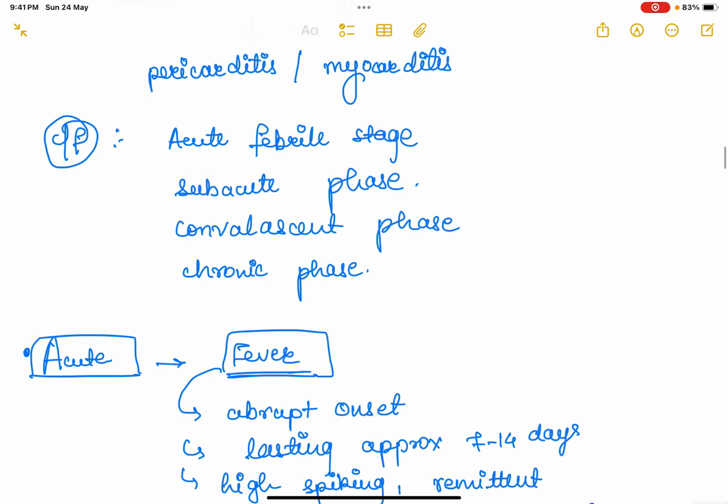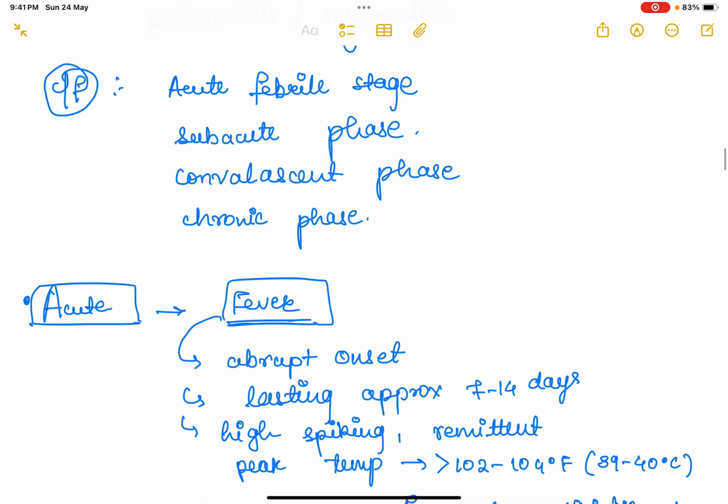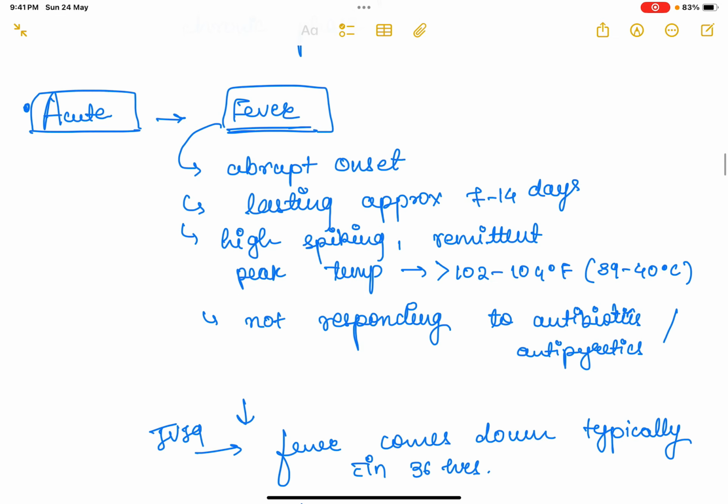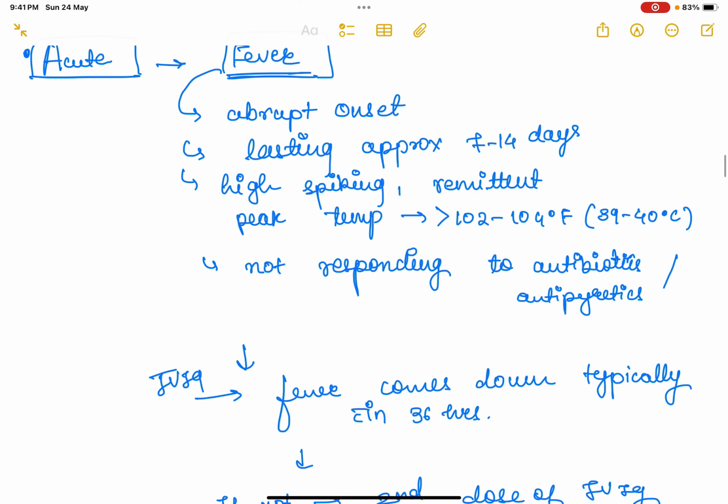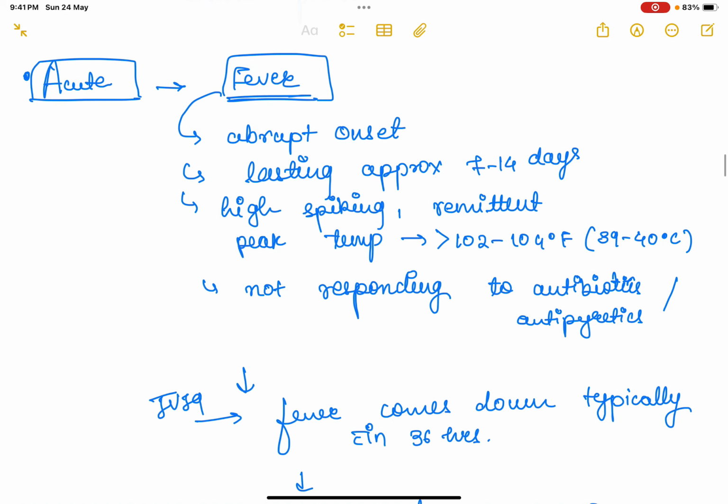Now, about the clinical features, there are 4 phases: the acute febrile stage, where you have fever and other symptoms; the subacute phase, whose characteristic feature is desquamation; then the convalescent phase and the chronic phase. The acute phase lasts approximately 1 to 2 weeks, so 7 to 14 days, with abrupt onset. The hallmark, the most characteristic feature, is fever.